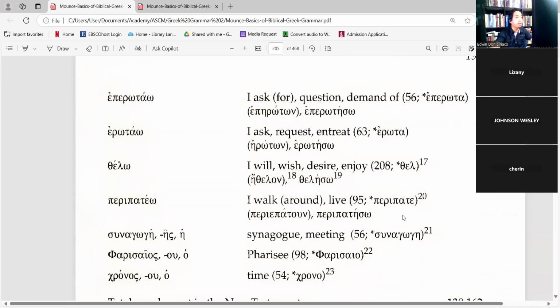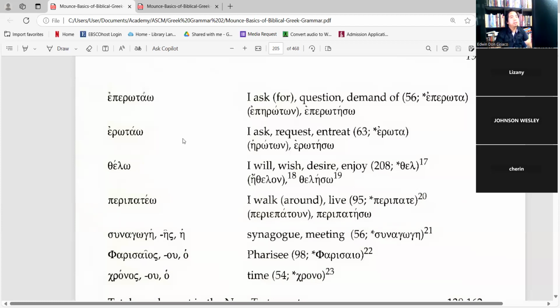Eperotao, rather. Eperotao means I ask for, or question, demand. And then erotao. You can see there is a prefix, no? Prefix epi, which distinguishes erotao and eperotao. But with regards to the difference in meaning, I do not really know what makes erotao and eperotao different.